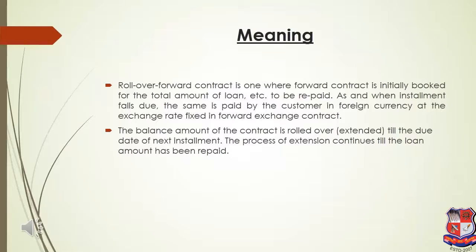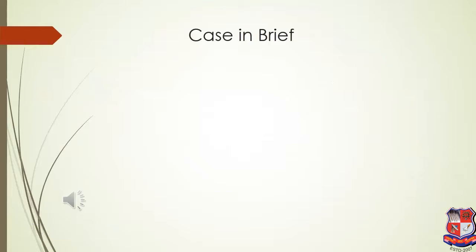Now in the next slide I'll explain the facts and figures case study of this. The detail of this case is the person has a borrowing of 3 lakh dollars of loan, and the condition is that the person has to make equal installments after every 6 months. So the loan is of 3 lakh dollars, and equal installment means after every 6 months a person has to make a payment of 1 lakh dollars.